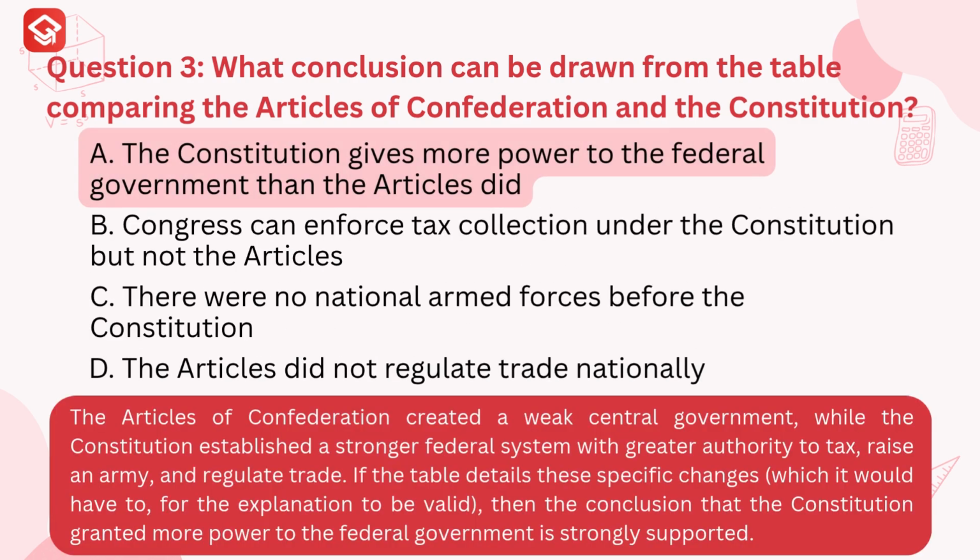The correct answer is A. The Constitution gives more power to the federal government than the Articles did. Explanation. The Articles of Confederation created a weak central government, while the Constitution established a stronger federal system with greater authority to tax, raise an army, and regulate trade. If the table details these specific changes, which it would have to for the explanation to be valid, then the conclusion that the Constitution granted more power to the federal government is strongly supported.